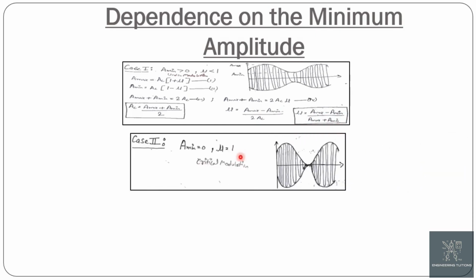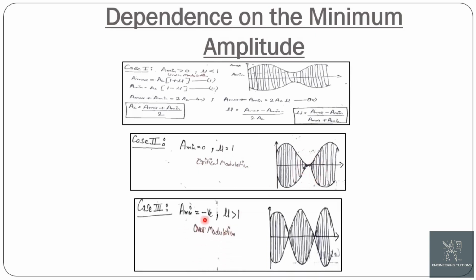Now case second, when A minimum is equal to 0, mu becomes equal to 1 and it becomes the case of critical modulation. In this, the value of A minimum becomes 0, as you can see in the figure. Case third, when A minimum becomes negative, mu becomes greater than 1 and it becomes the case of overmodulation.